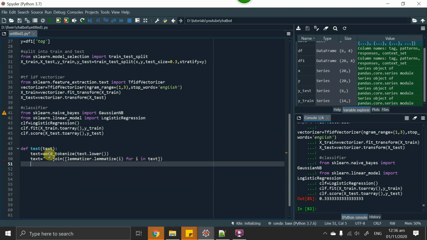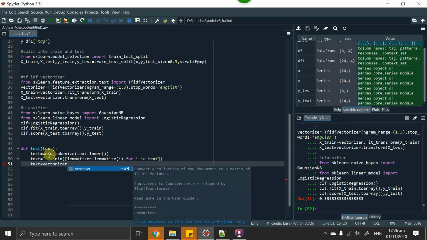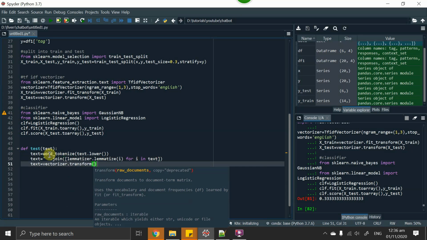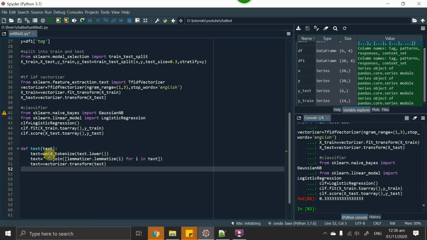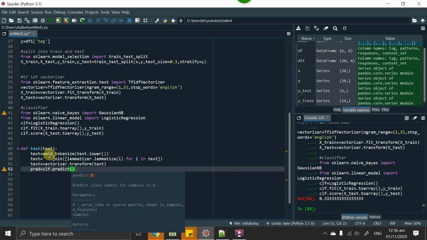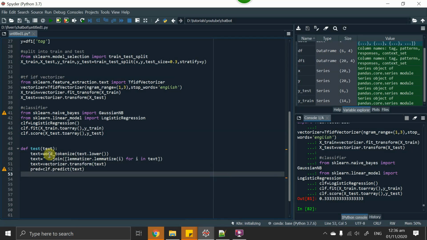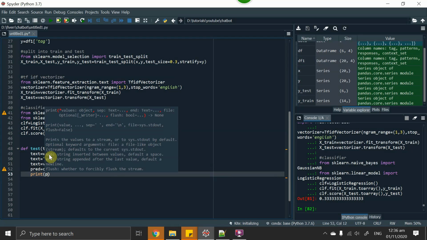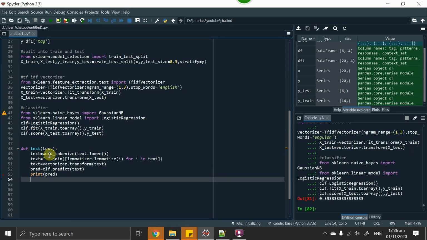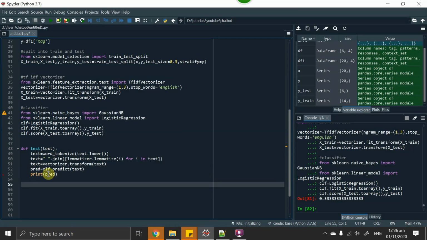Then once we have converted our list back into a string, we have to convert it into a vector: vectorizer text equal to vectorizer.transform(text). And once we convert the text into a vector, we have to predict it using our classifier, clf.predict(text). Once we have predicted it, we can tell which class it belongs to. Let's run this code for a while and after that we will do the further work.